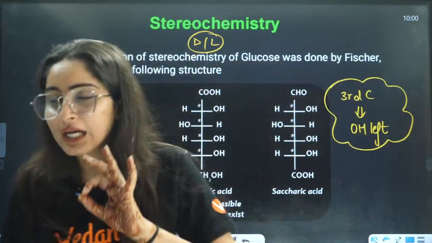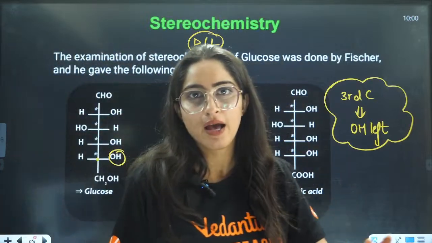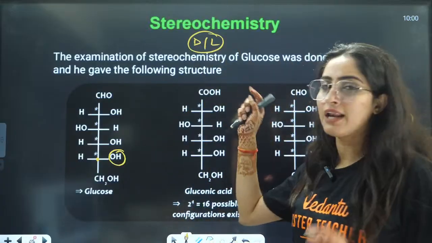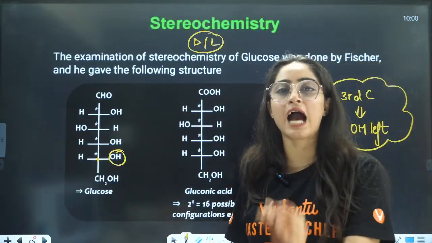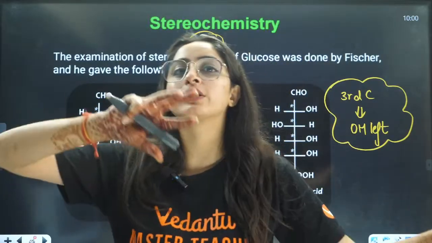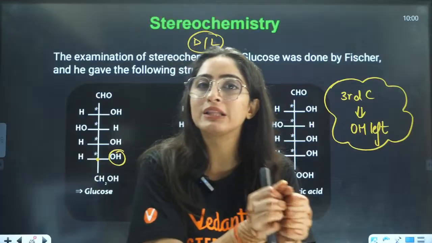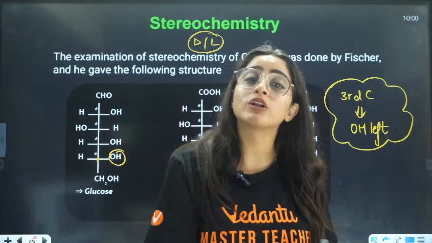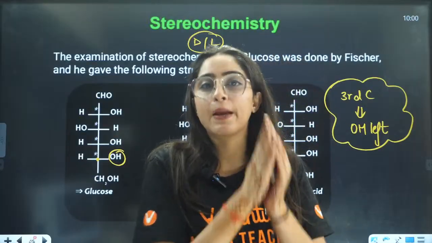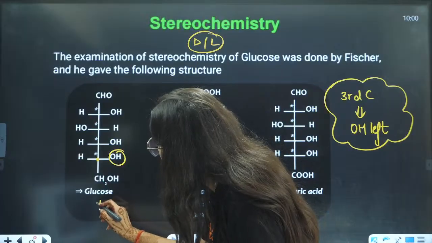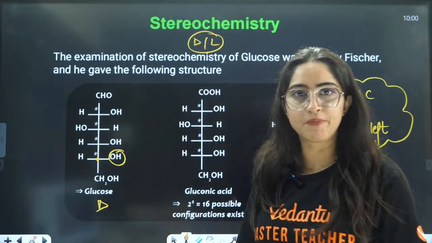Dextro-levo is a different thing. Capital D and capital L just tell you whether the last chiral carbon has OH on the right side or on the left side. If OH is on the left side, that will be capital L. If OH is on the right side, that will be capital D. Glucose is capital D.